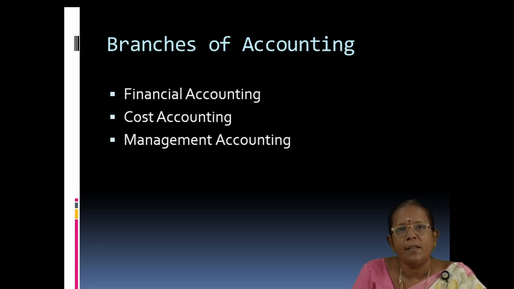Then next one is management accounting. We can simply say the accounting for management. This accounting is prepared only for management, which is useful for decision making. So these are the branches of accounting, and among these three, financial accounting is compulsory and mandatory for all the companies. Cost accounting is mandatory for the companies having 35 crores of turnover.